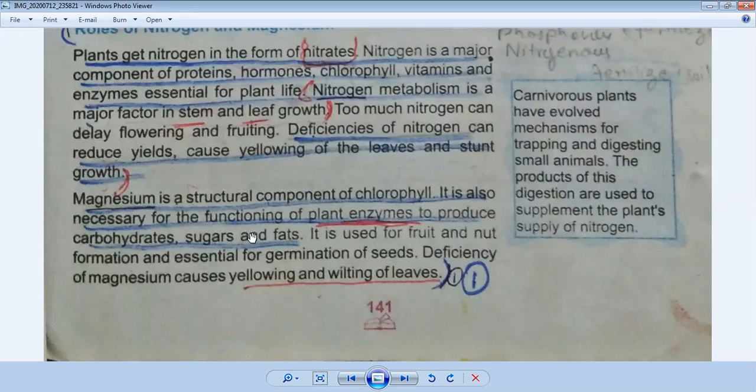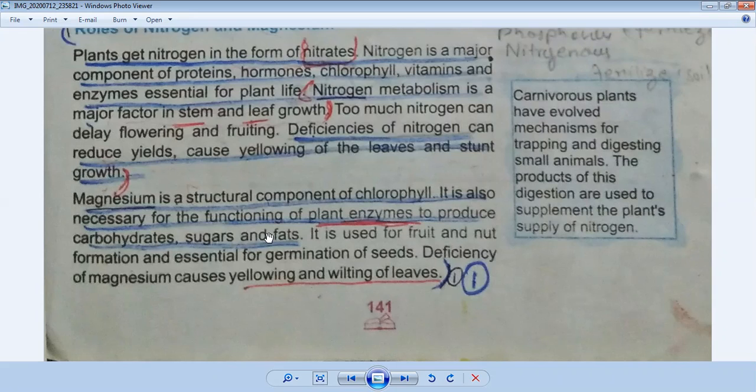Yes, we all know, in detail we have discussed in the previous chapter on photosynthesis, that due to photosynthesis, leaves make glucose at daytime in mesophyll cells. So magnesium is important for the structural shape of a plant.